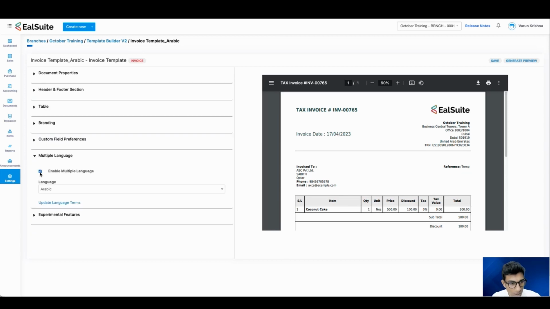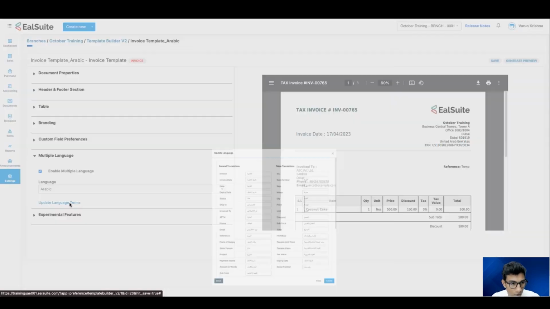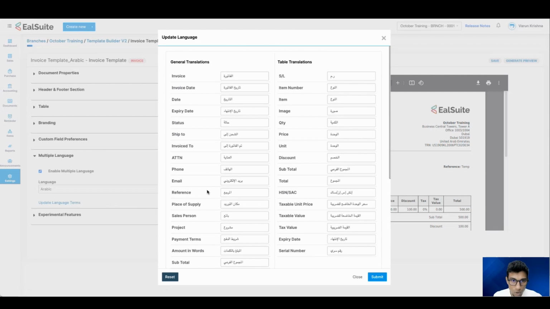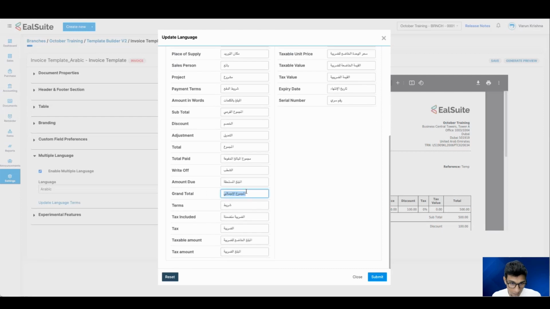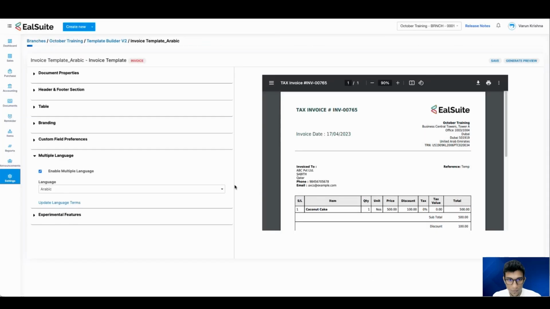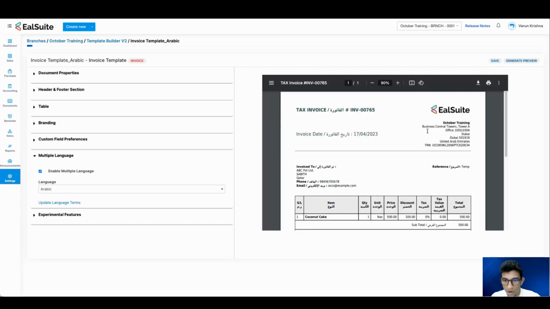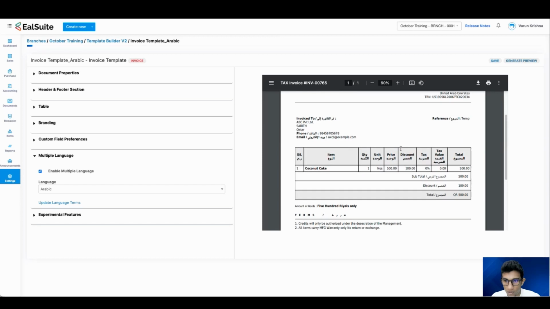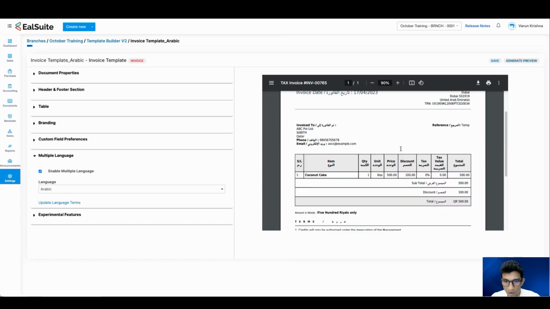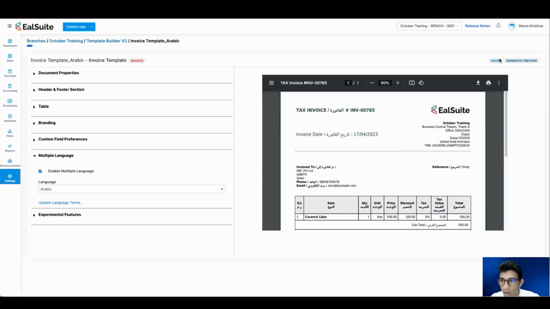So you can enable the multiple language, and we only have one language right now, that is Arabic, and you can click on update language terms. So here also you can update your language terms, right? So you can keep it like this. If I'm making a change to grand total itself, submit. So you can generate the preview and you can see something like this, right? And you can click on save.